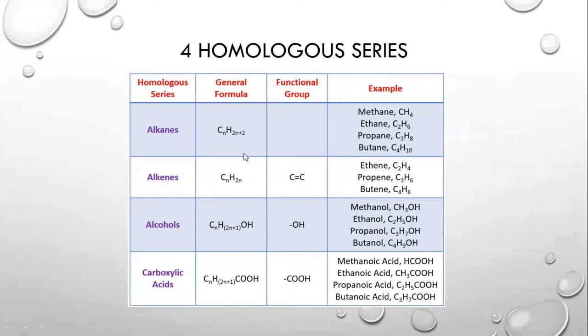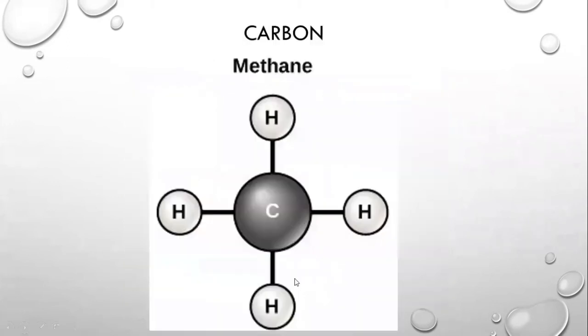Moving on, you just need to memorize these general formulas, and you need to remember the functional groups as well. In any compound that doesn't have these three functional groups, you can ultimately say that it is an alkane, because these are the four that are included in our syllabus. Now, every carbon can make four bonds, and we have discussed this.